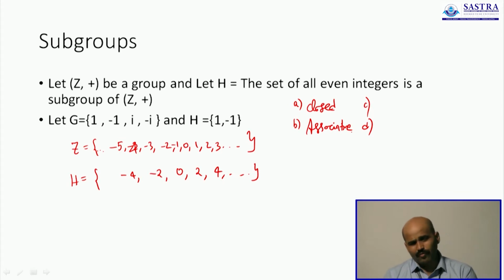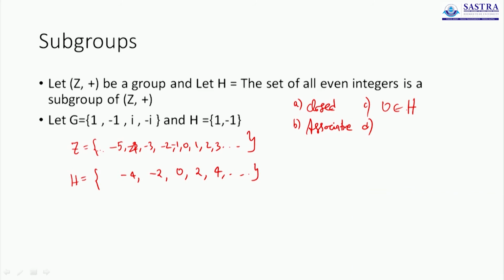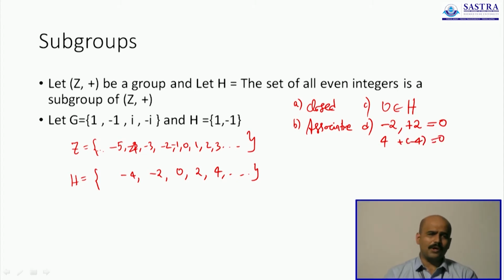Next up, we are looking for an identity element. The identity element happens to be 0, and 0 is part of this subset. Further, any even integer will also have another even integer to give me back the identity element. I will add 4 with minus 4 to get 0. The inverse of an even number cannot be an odd number. I cannot add 2 with 3 to get 0. I can only add 2 with minus 2 to get 0. Therefore, you will see that this set of all even integers, even though it is a subset of a larger set, still forms a group.